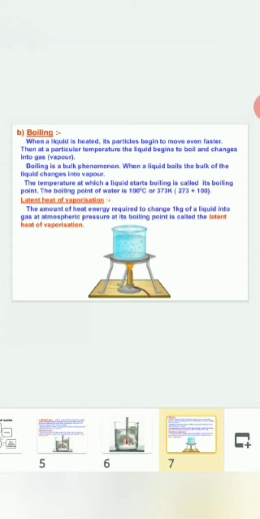If you keep a thermometer, it will not show any rise in temperature when there is a change of state from liquid to gas, because the hidden heat is utilized in the conversion of water to steam. That is why it is called latent heat of vaporization, because here water is converting into steam, that is, gas.